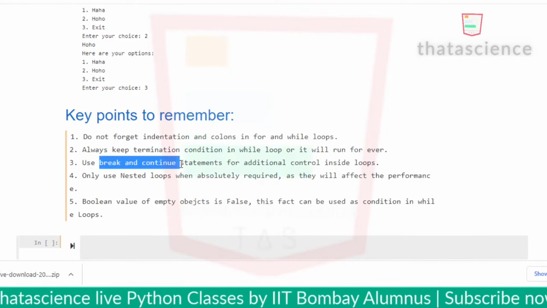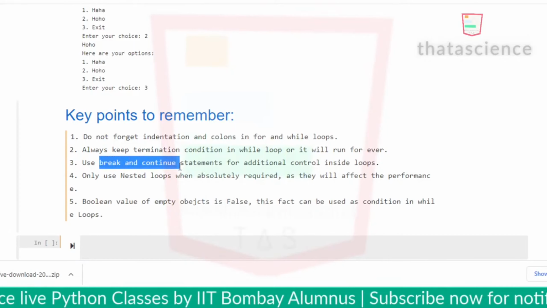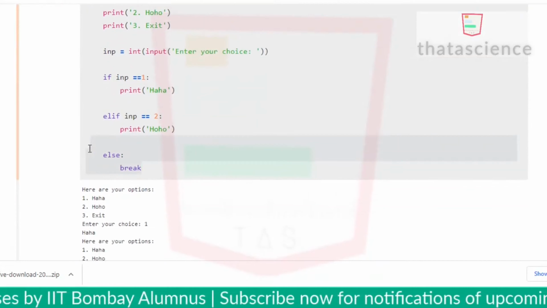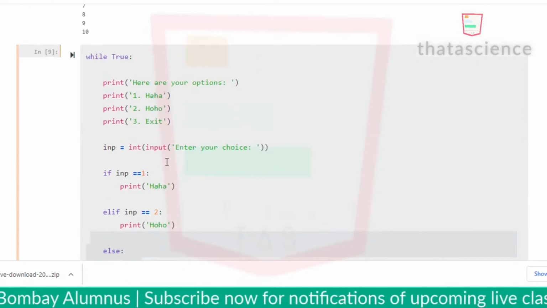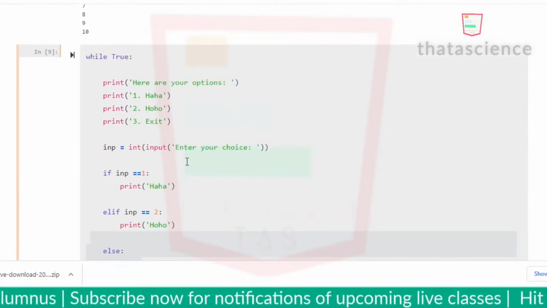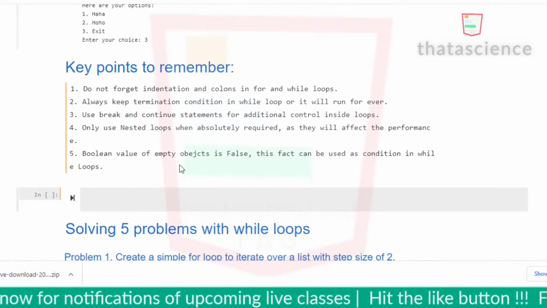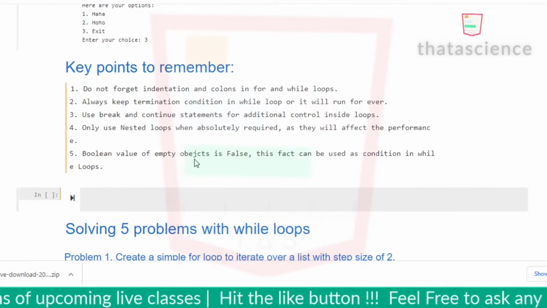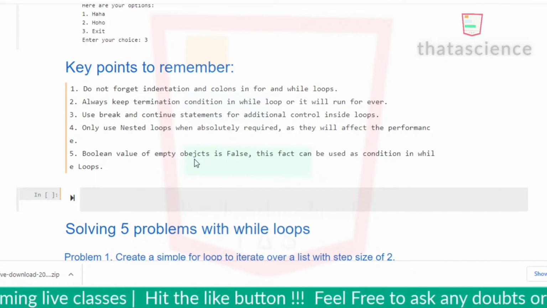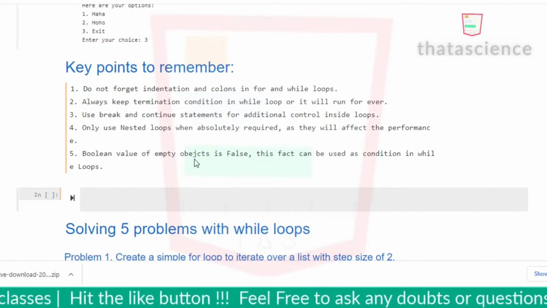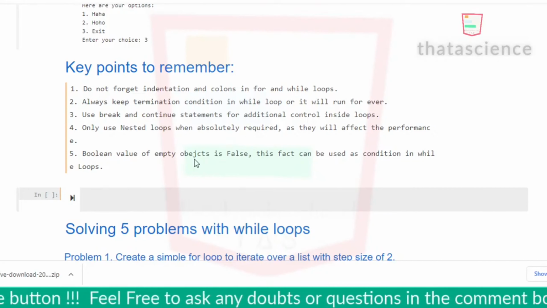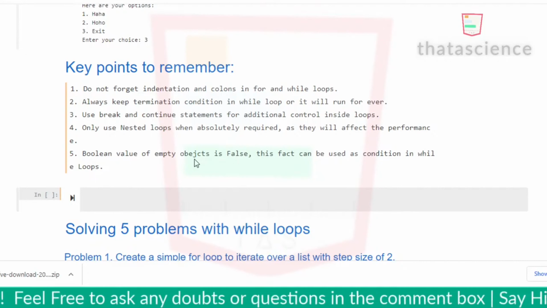Now you can use break and continue statements to have additional control inside the loops. So here I'm using break to get out of the loop, and you can use continue to move to the next iteration whenever needed in a loop. Since nested loops increase the time complexity, use them only when you are absolutely required to. Otherwise, try to come up with a different approach so that you don't have to use nested loops.